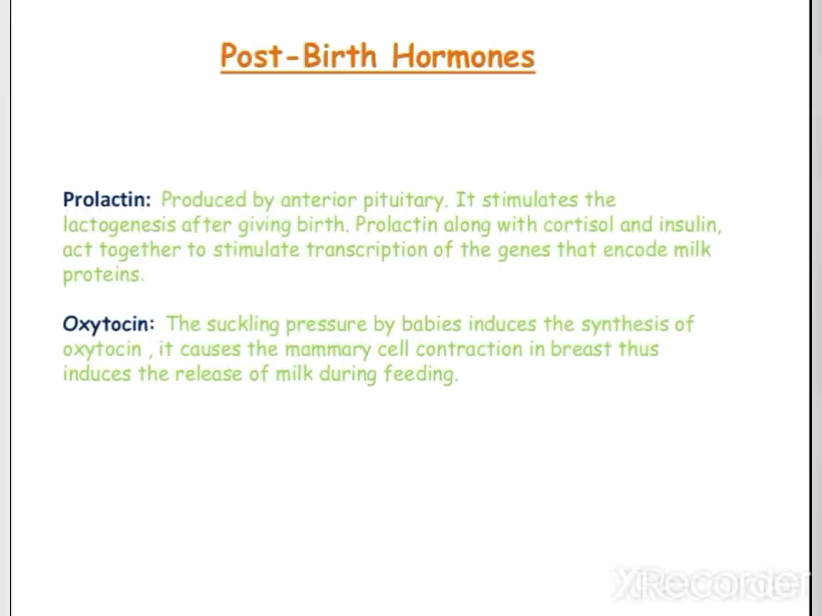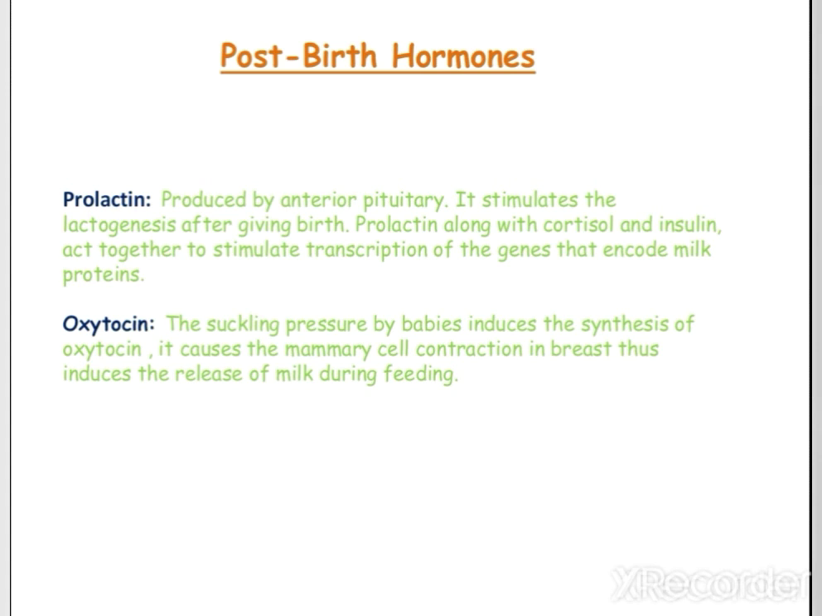So after the birth of a baby, these two hormones play a very important role. The first one is prolactin, which is produced by the anterior pituitary, and it stimulates lactogenesis, means it stimulates milk production. Prolactin along with cortisol and insulin act together to stimulate the transcription of genes that encode the milk proteins. The next one is oxytocin.